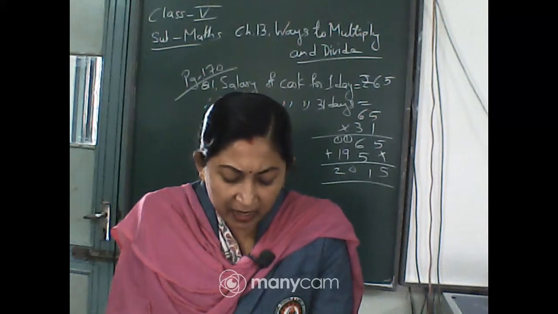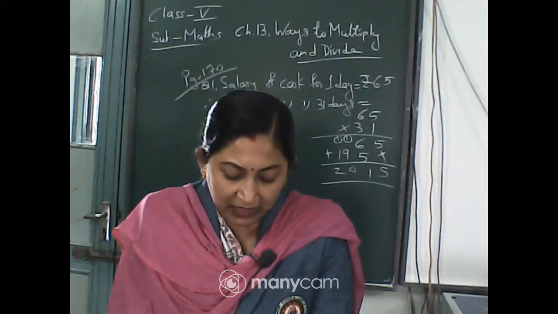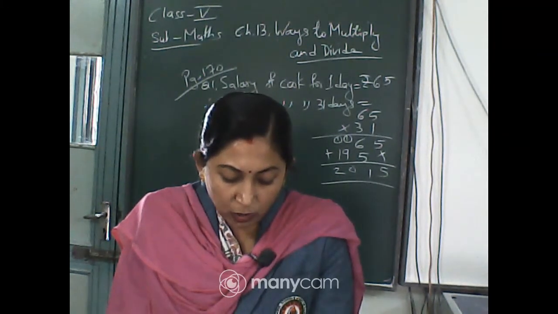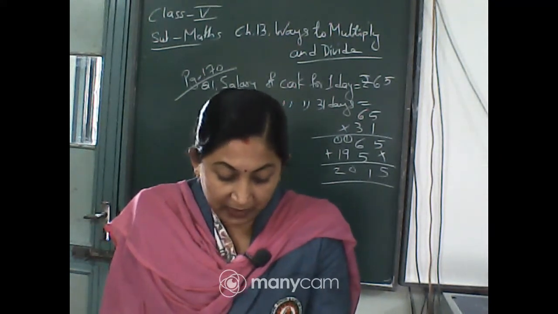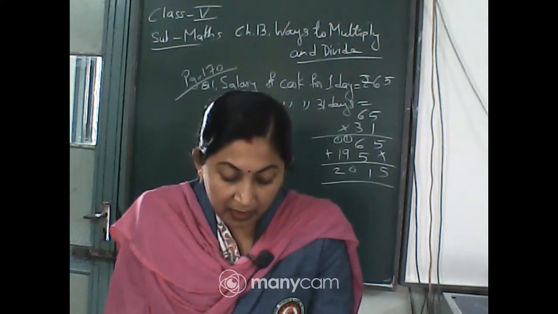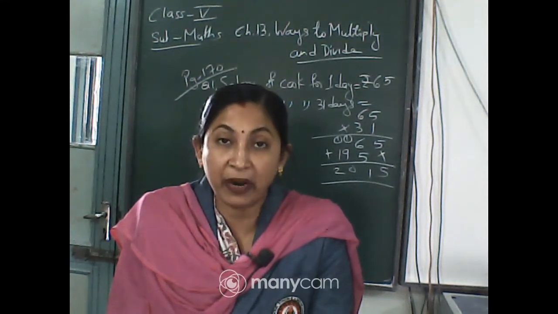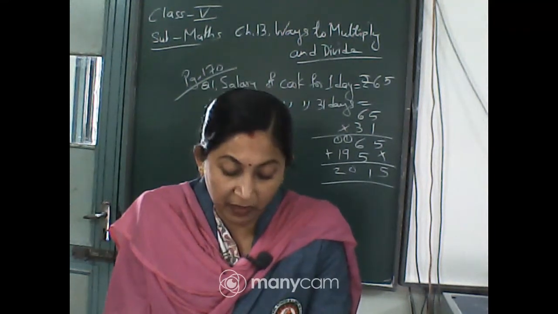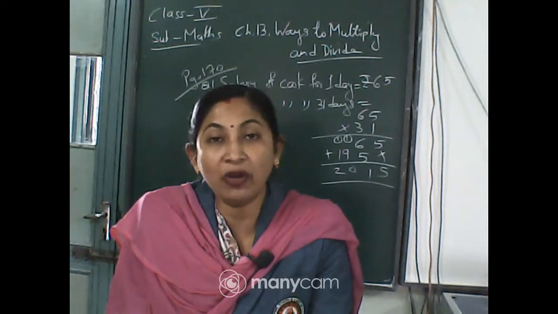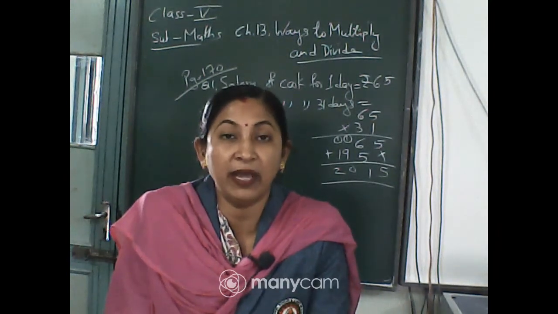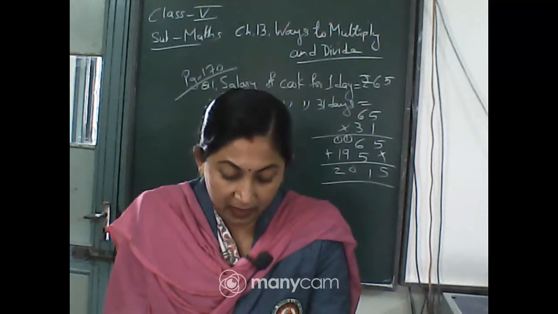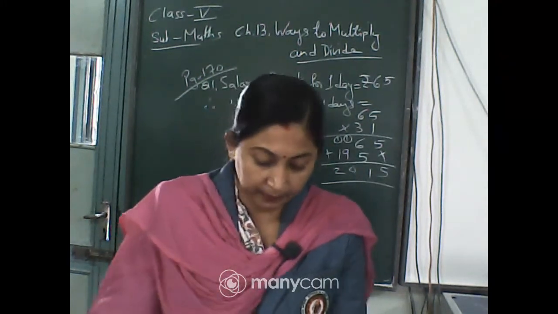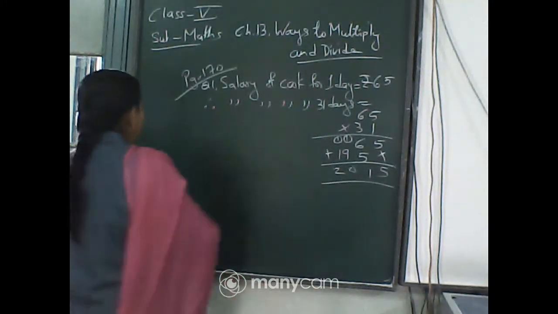For each day he has to be paid rupees 165. Find out how much money he will get in all. So Shantaram gets a salary per day of rupees 165, and last year he came only for 28 days. So you have to find out how much money he gets for 28 days. Quickly multiply and tell me the answer.